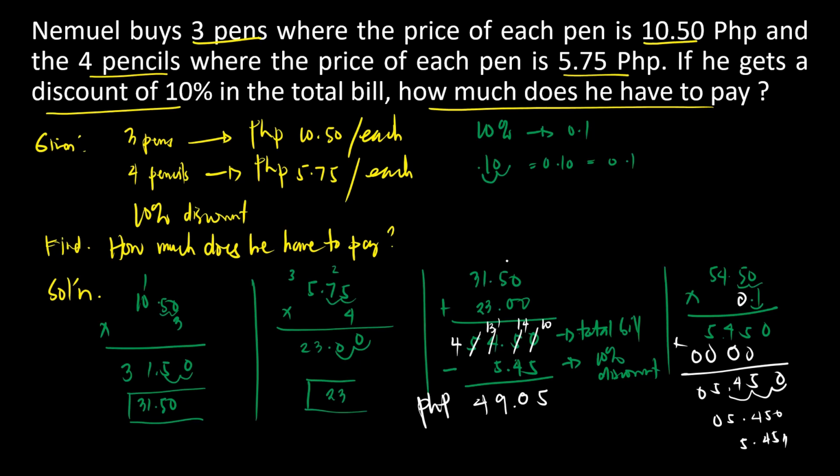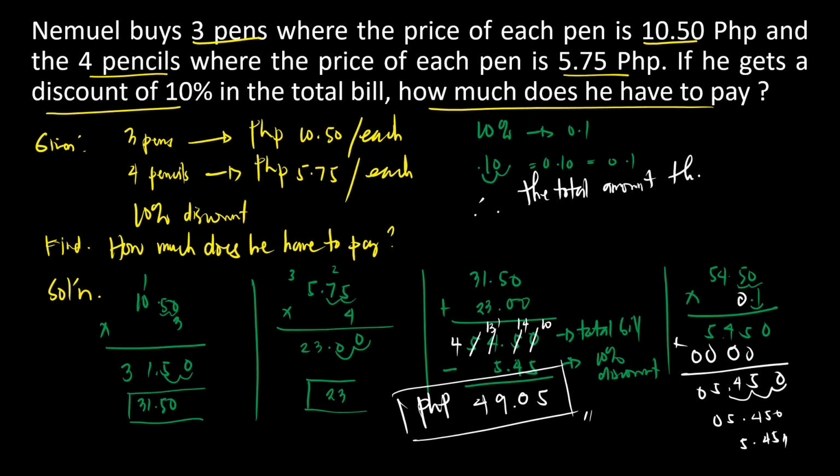Okay, so let's have our conclusion. So this is the answer. Let's have our conclusion. Therefore, the total amount that Nemuel will pay is 49.05 pesos. So, ang na-discount niya is 5 pesos, 0.45.